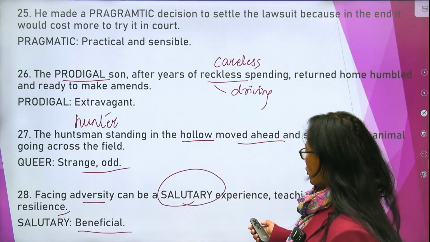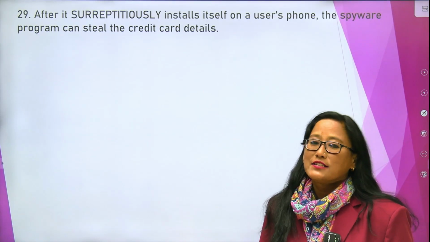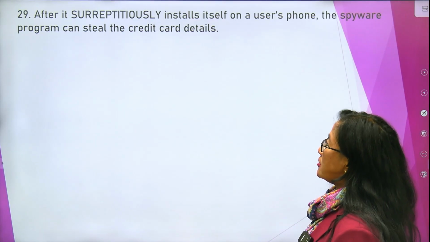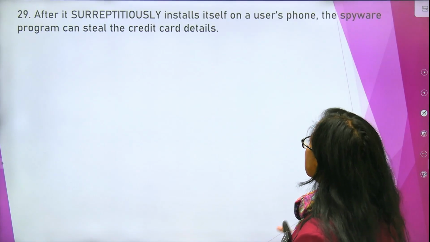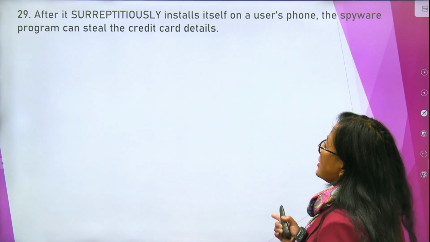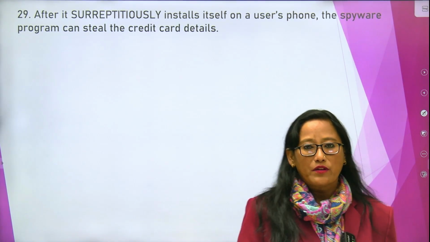Now let's move on to question sentence number 29. The word is surreptitiously. So understand the pronunciation, surreptitiously. After it surreptitiously installs itself on a user's phone, the spyware program can steal the credit card details. Now this is very much prevalent these days.